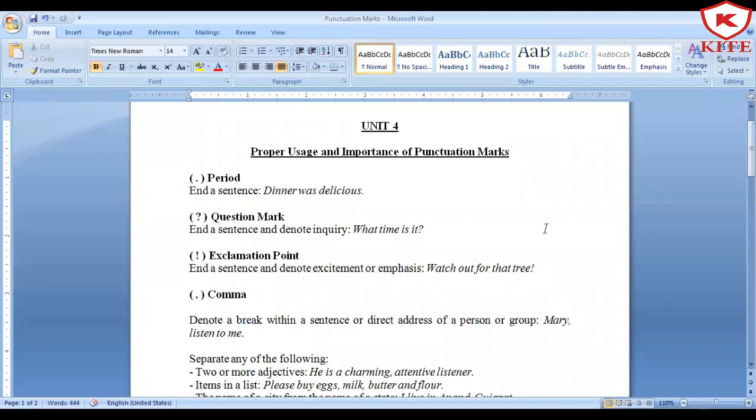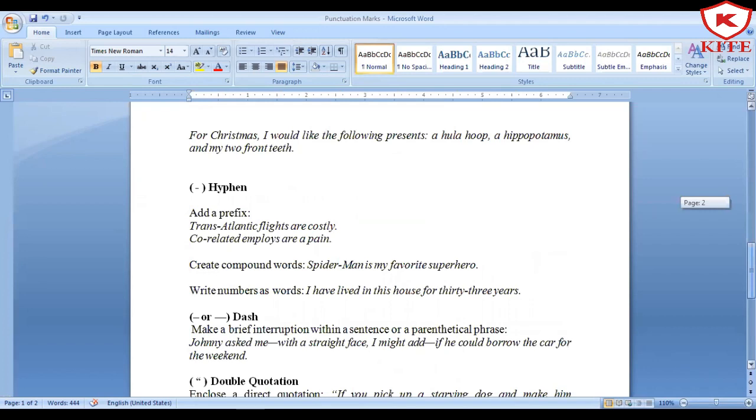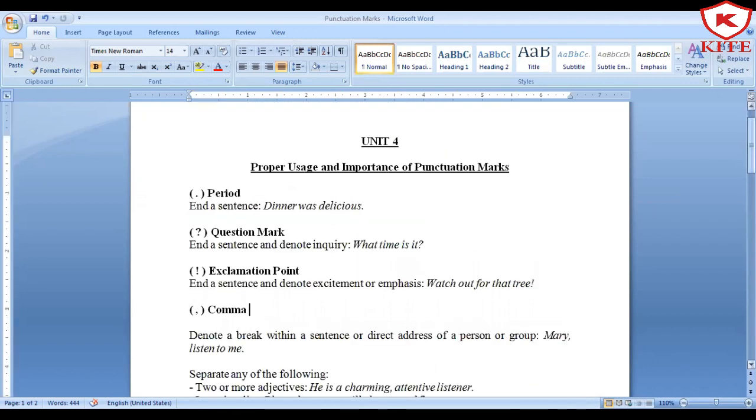Hello students, today we are going to have a look at our new topic, that is proper usage and importance of punctuation marks. This is included in your English subject and this is a part of unit 4. We are also going to have a look at how these punctuation marks can be used in certain examples, and some of the most important punctuation marks are discussed over here. So without wasting much time, let's begin.